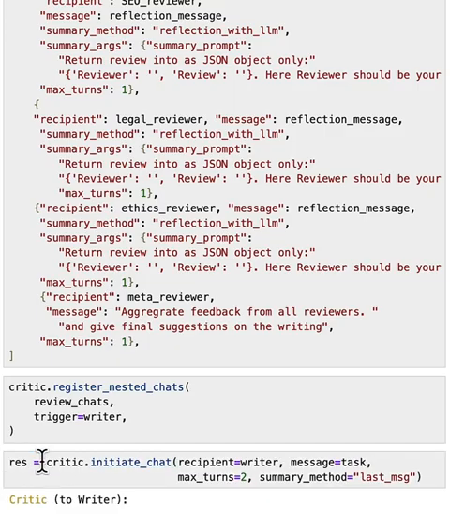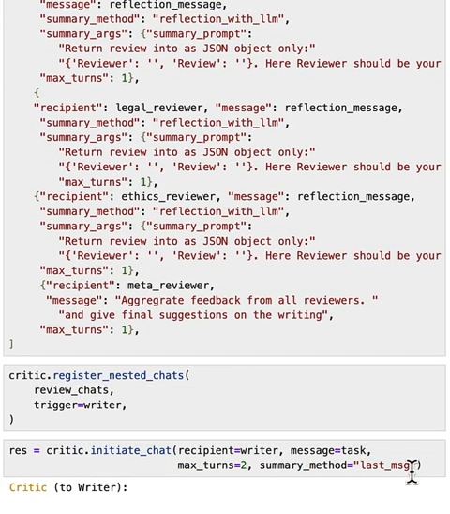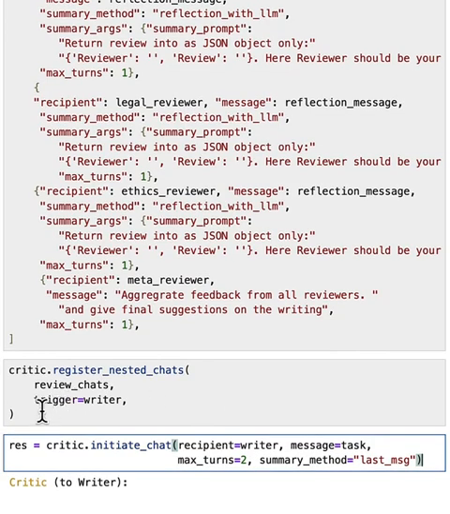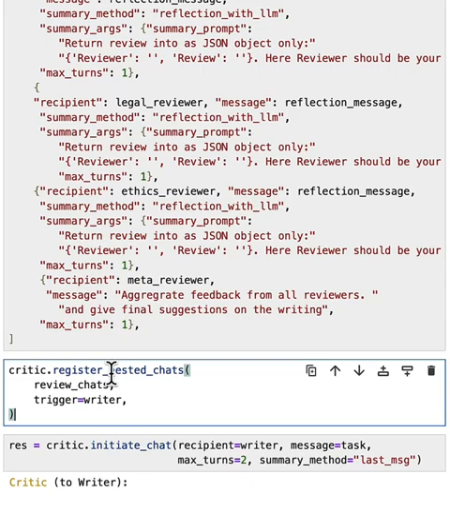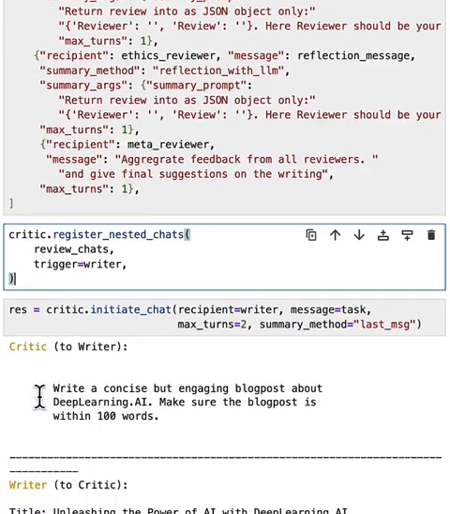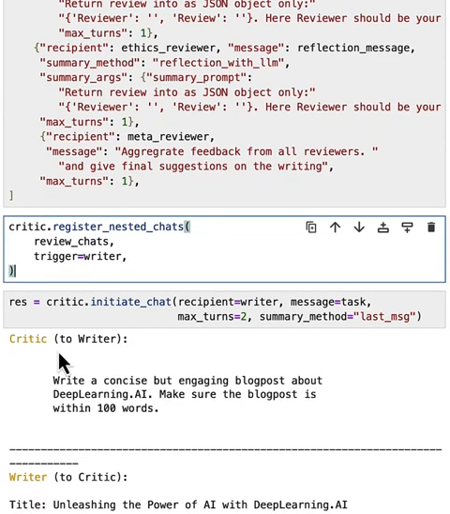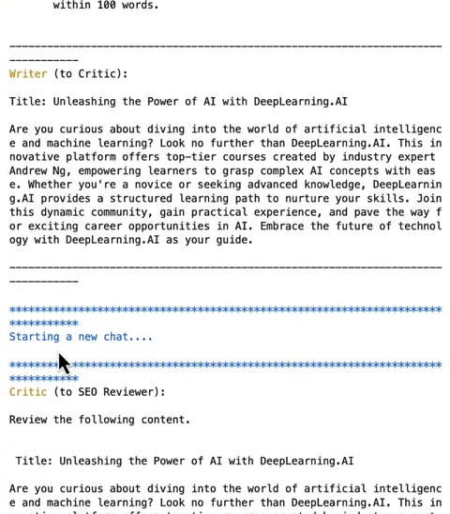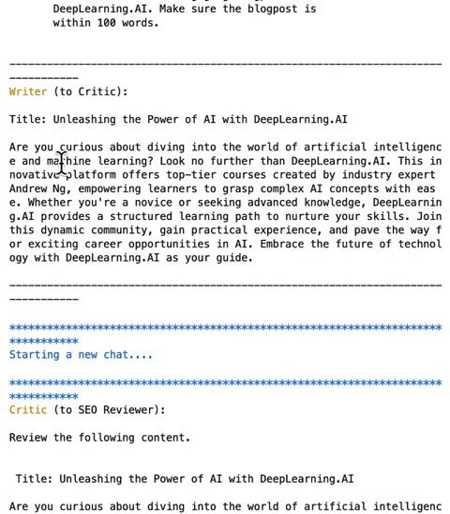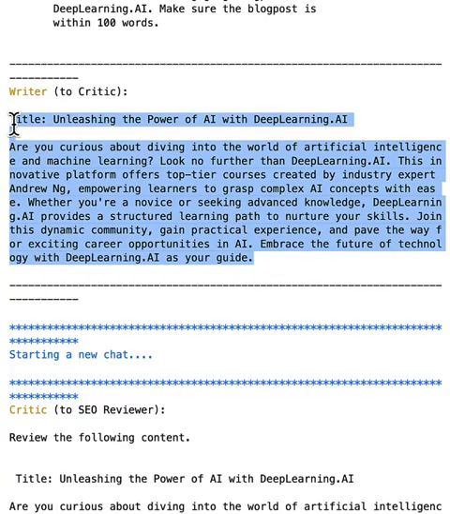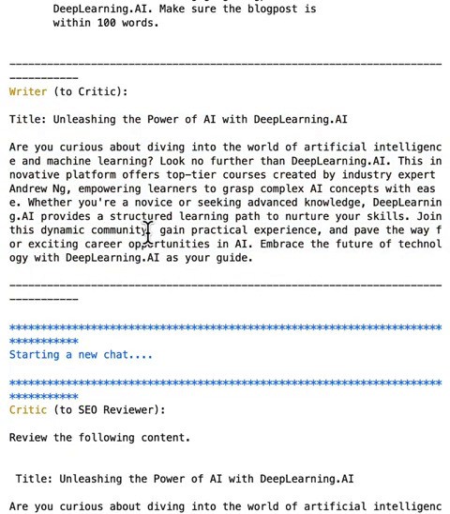And note that this step is basically the same as what we did when we did a reflection between the critic and the writer agent. The difference is that this time we are registering this nested chat session on top of this critic to do more careful reflection. And here we kick off the chat session. As we can see, the first step is for the writer to generate a first version of the blog post. So basically, this is the same as we have seen before.